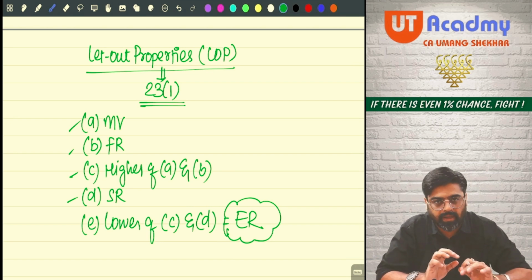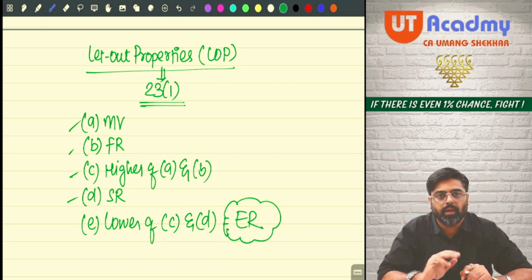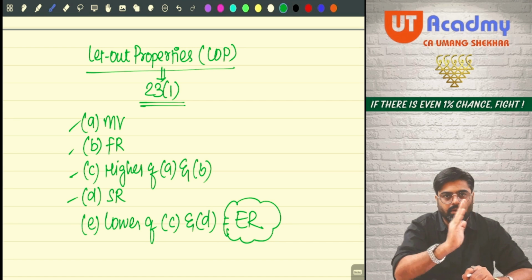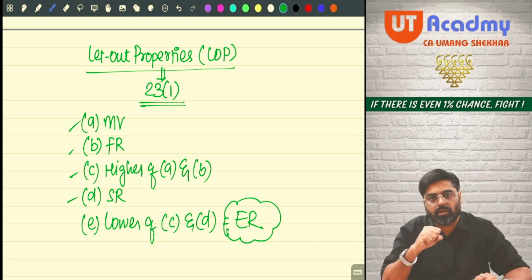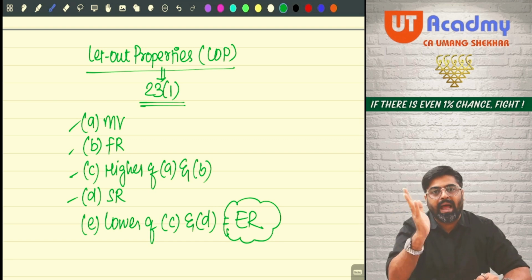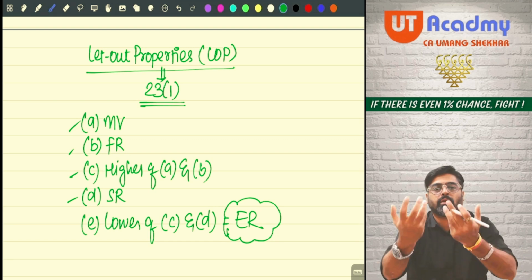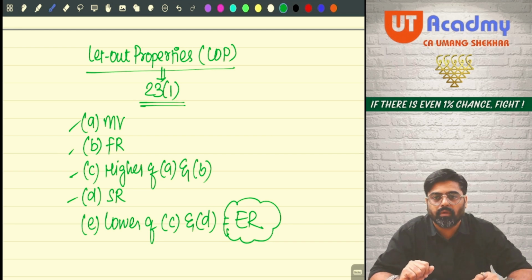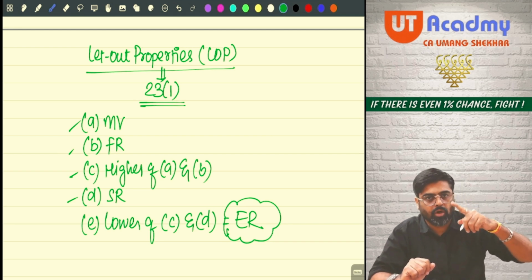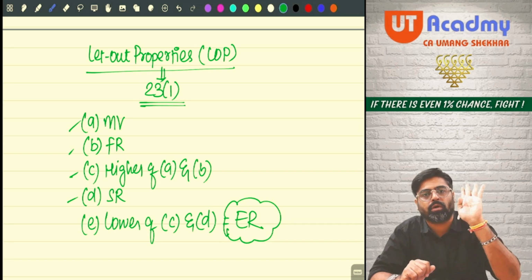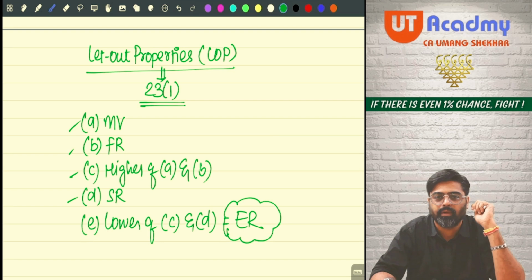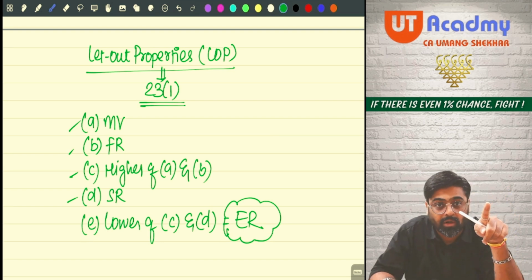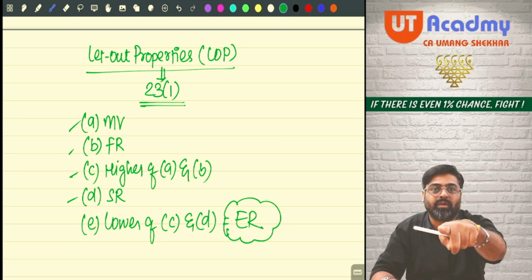So the law is saying that if you are letting out a property, after letting out the property, your property can earn this much amount of rent annually. This is what we are expecting your property to give you. So within a year's time, your property can earn this much amount of rent. This is our expectation from your property. Now, since you have let out the property, you might have earned the actual rent. Now your actual rent will be compared with our expectation.